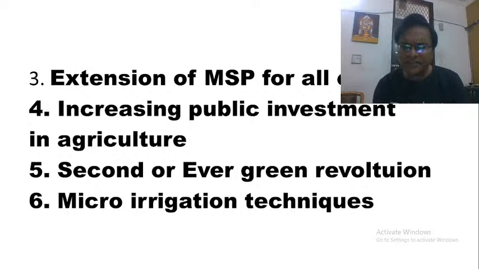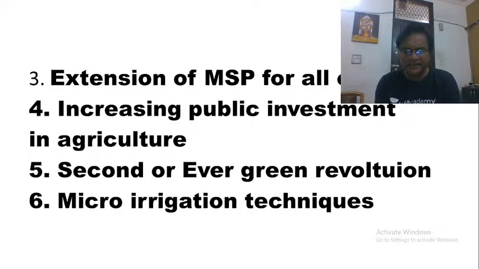They are indiscriminately using pesticides, chemicals and fertilizers, and this ultimately is resulting in a decline in the fertility of the soil, increasing salinity of the soil, and more importantly, people are also forced to consume contaminated food.